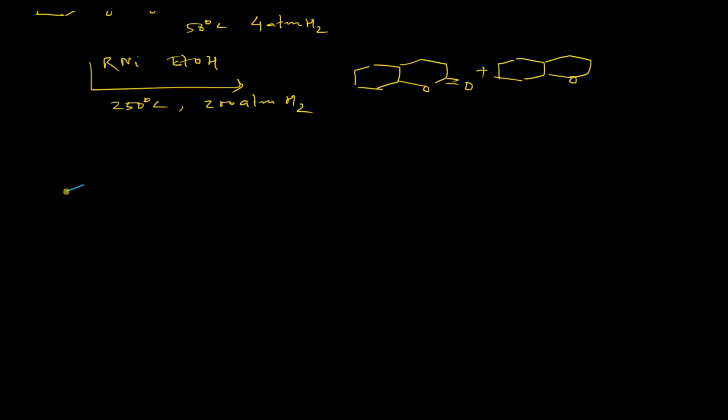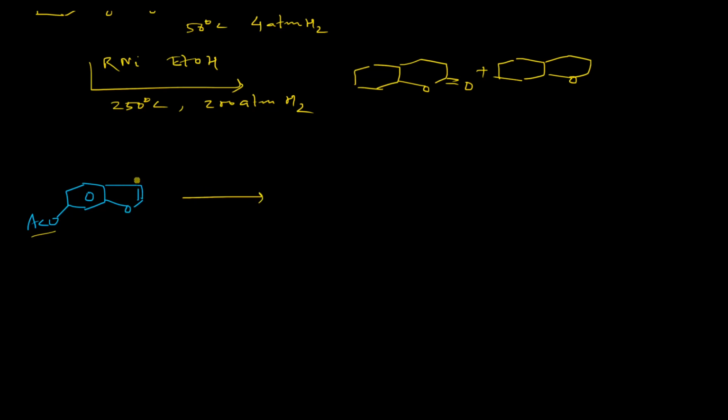In the next example, if you take this compound, this is an acetate group attached with the benzene ring, and here we have a benzofuran system.